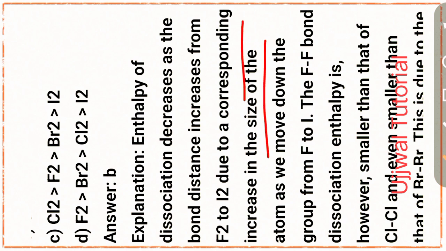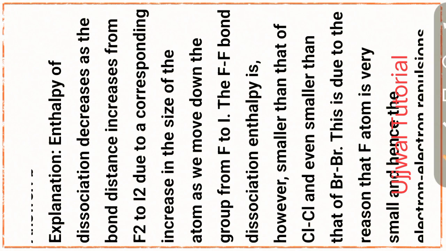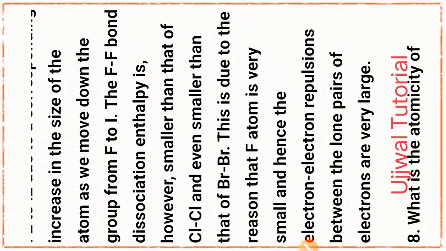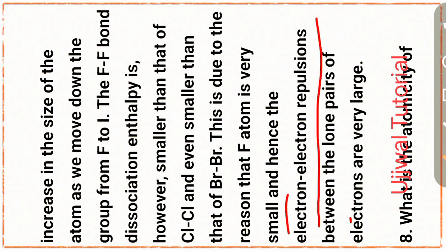The fluorine-fluorine bond dissociation enthalpy is, however, smaller than that of chlorine-chlorine and even smaller than that of the bromine-bromine bond. This is due to the reason that the fluorine atom is very small. Hence, the electron repulsions between the lone pairs of electrons are very large.